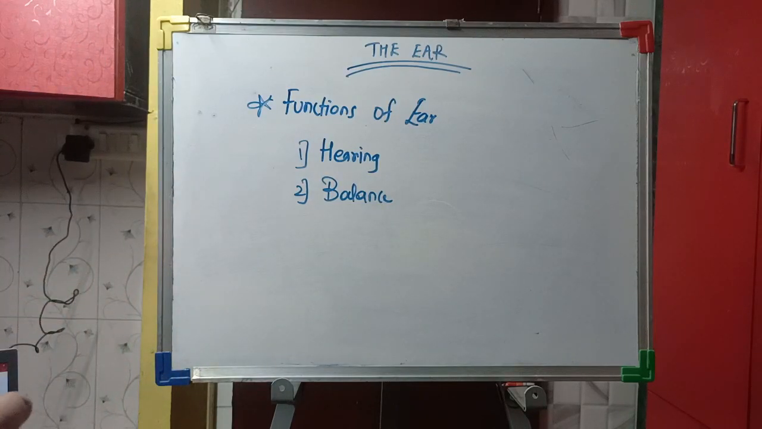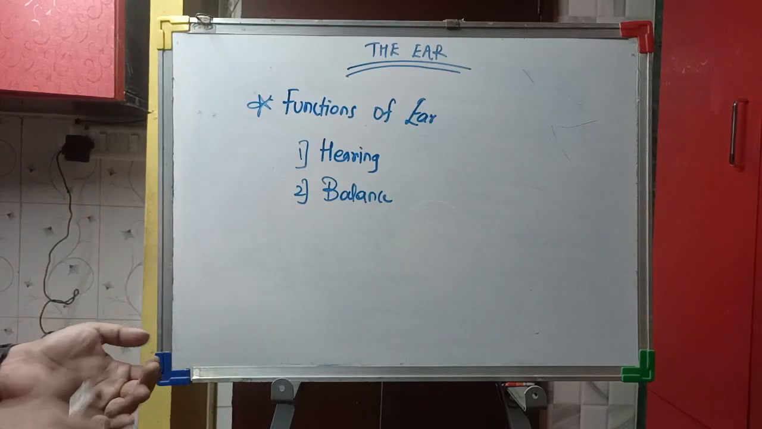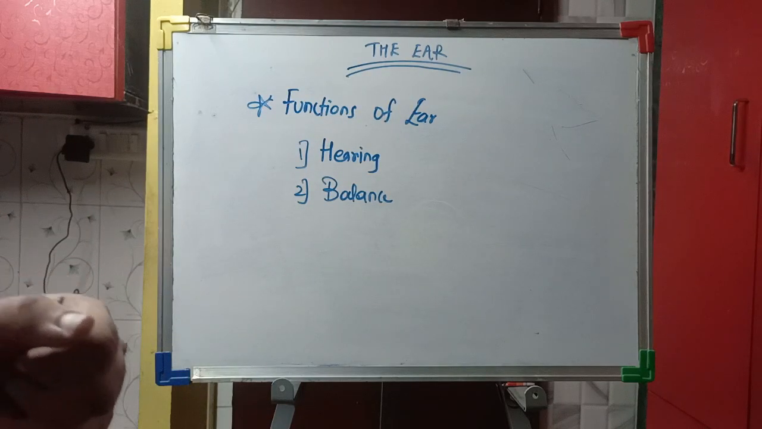Now we will see the balance. The eustachian tubes and the vestibular complex are important parts of the ear responsible for balance. The eustachian tube equalizes air pressure in the middle ear and maintains the balance. The vestibular complex contains the receptors that maintain the body balance. So this is the normal anatomy and the physiology of the ear.